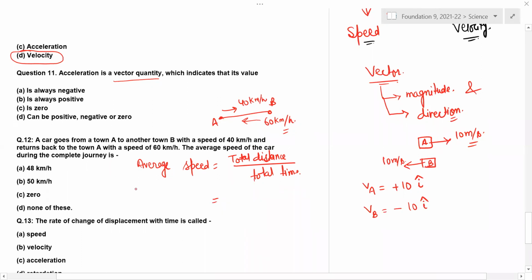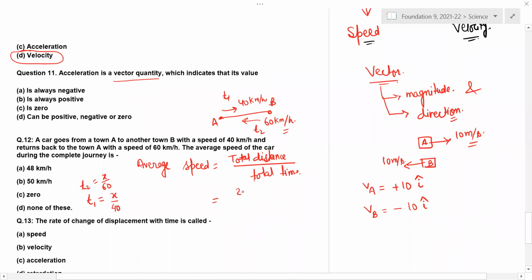Let the distance be x. Time while going, T1, is distance by speed: x by 40. T2, for returning, is x by 60. Very good.